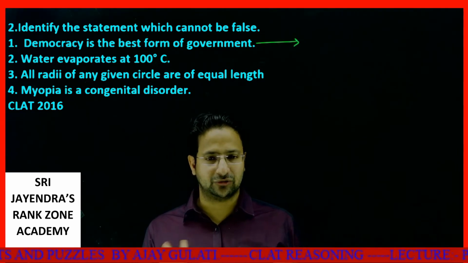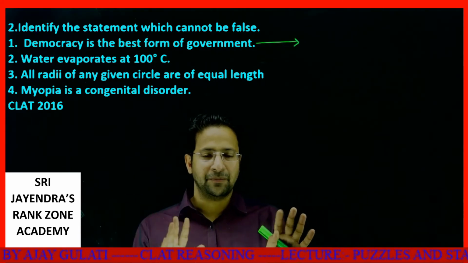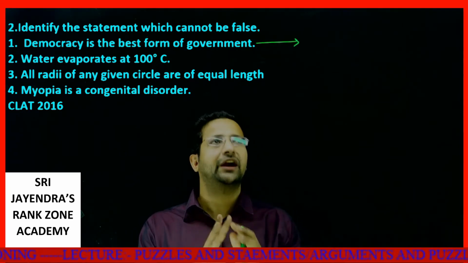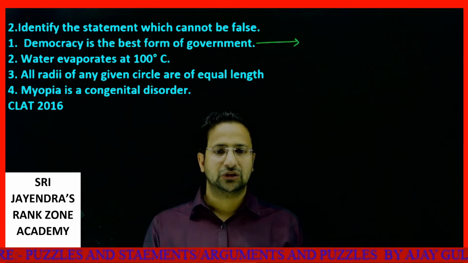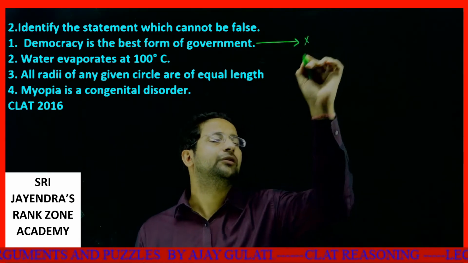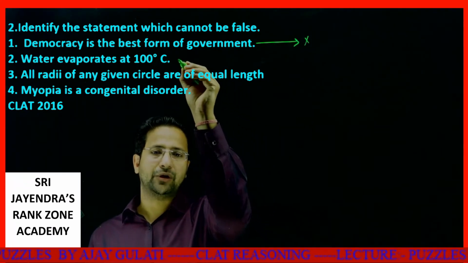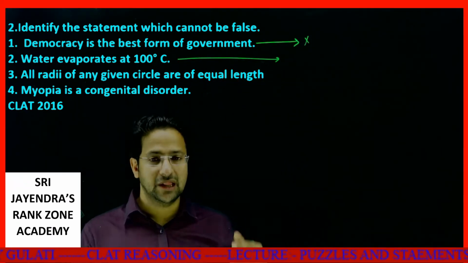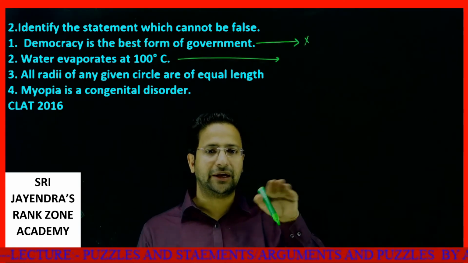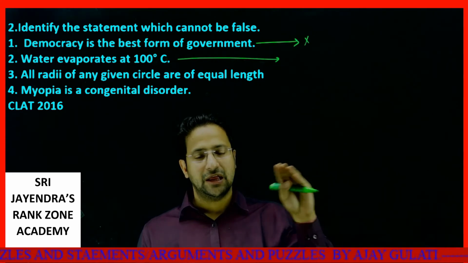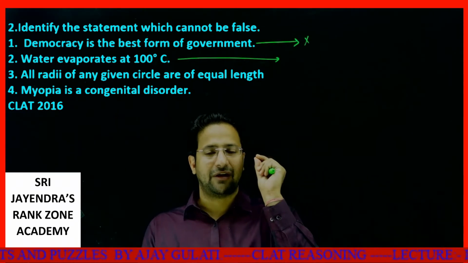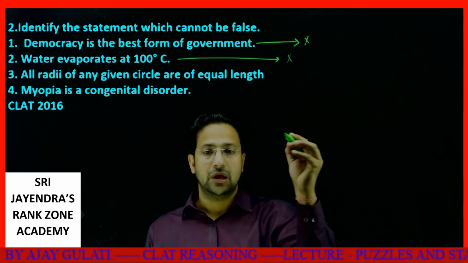China has no democracy. This is the fact. Everyone knows right now there is no democracy in China. So this might be true for someone, this might not be true for someone. So this can be false. Okay. Water evaporates at 100 degrees. If you know a bit of science, dear students, at 100 degrees Celsius, first there is a change of state, and then it starts evaporating. So it does not directly evaporate at 100 degrees. So this is also not definitely true.